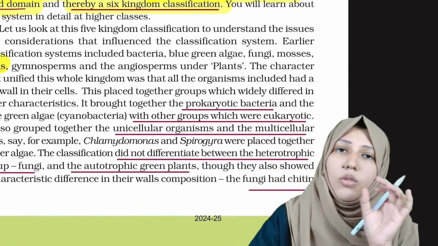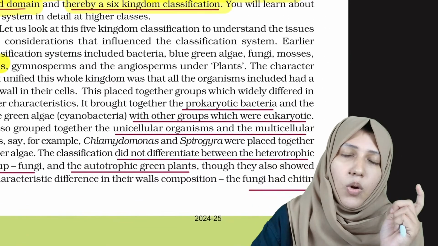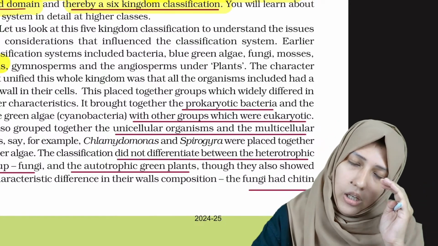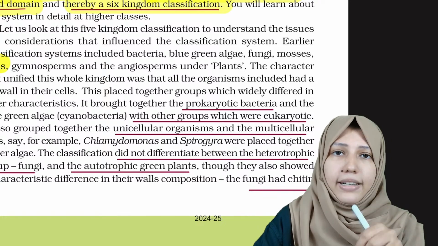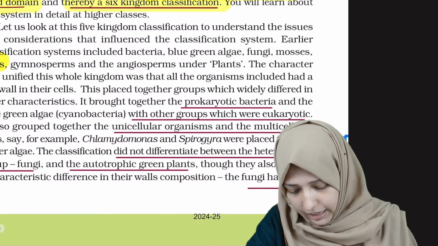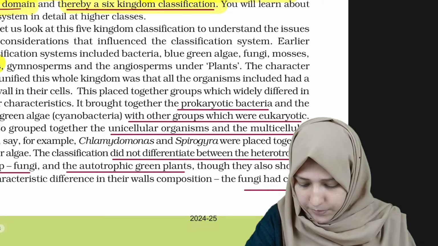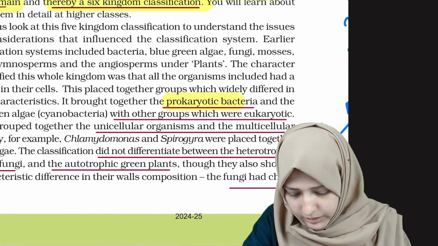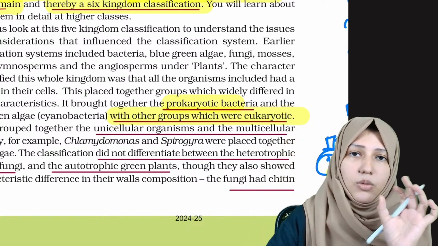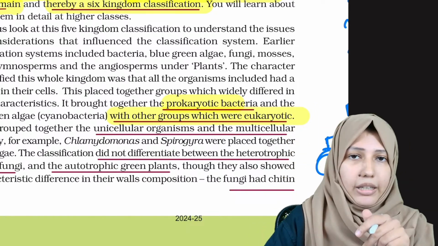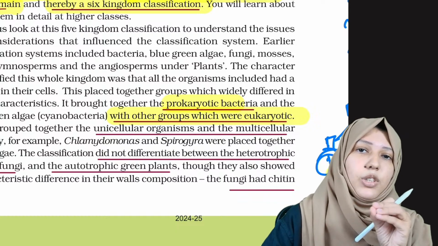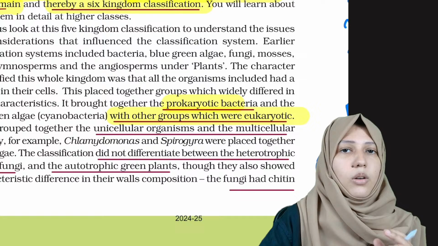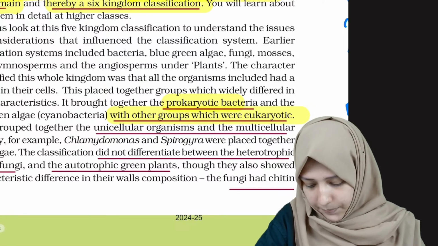As we said, the linear system of classification had different drawbacks. Likewise, the R.H. Whittaker system also had some drawbacks. The drawback of the earlier classification was that they placed prokaryotic bacteria with other groups which were eukaryotic, and now R.H. Whittaker changed it so that the mistake was revised.